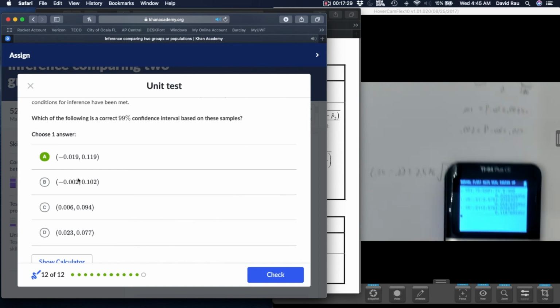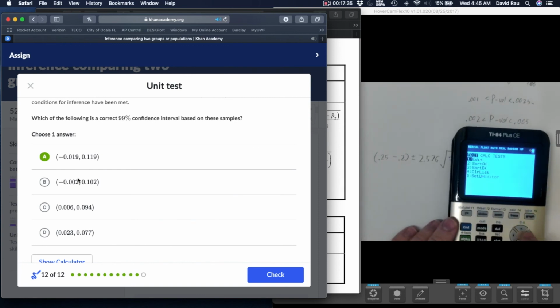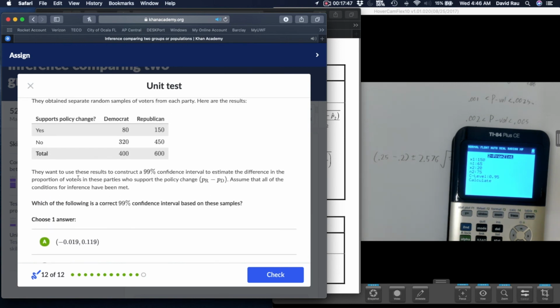All right, last but not least, just for the sake of it, how do we get this in the calculator? Well, let's do that. Stat. It's in tests, but it's a 2-prop z interval. There it is. Let's scroll down a bit for it. Now, x1, Republicans went first, so it was 150 out of 600, and it was 80 out of 400. And see, this is what I absolutely love. Look at how easy this is. You just have to type in that data, and you get the whole interval for free.